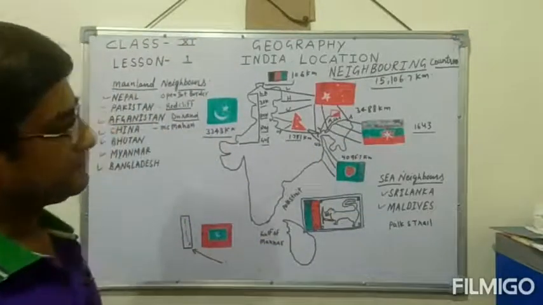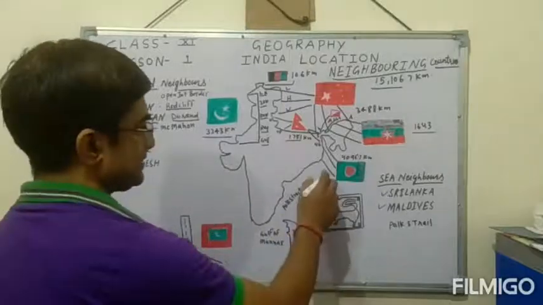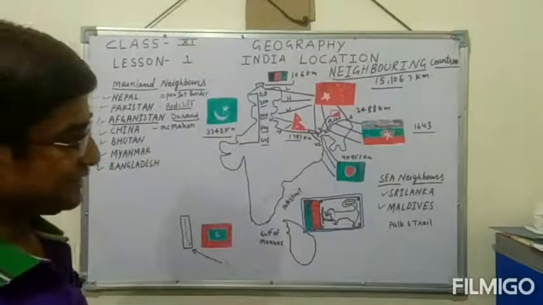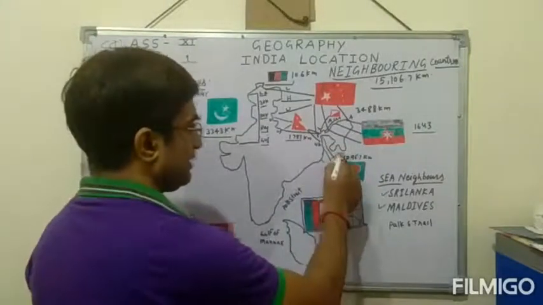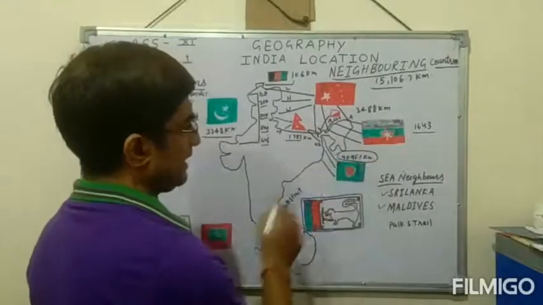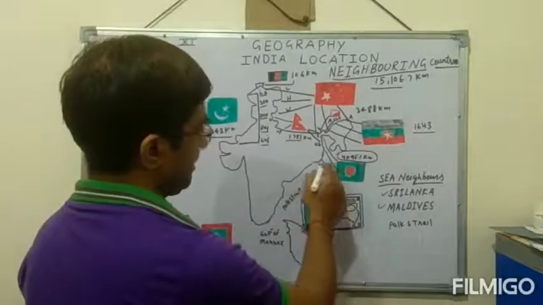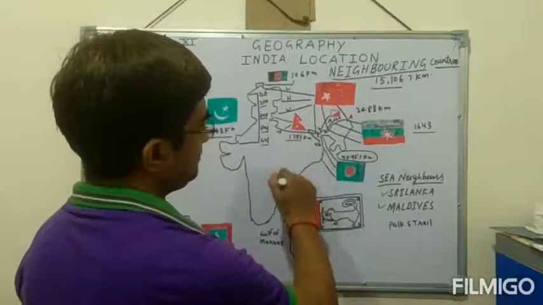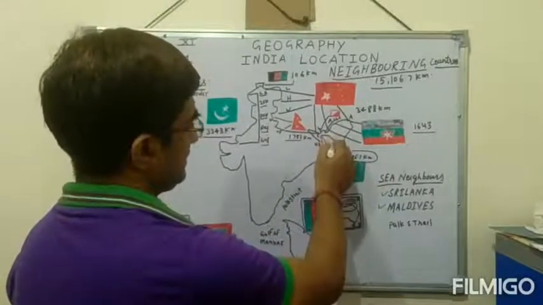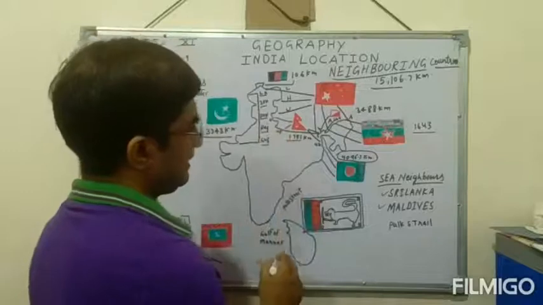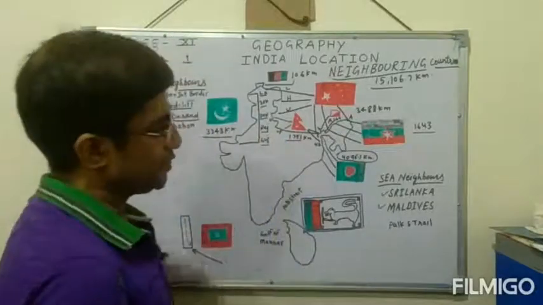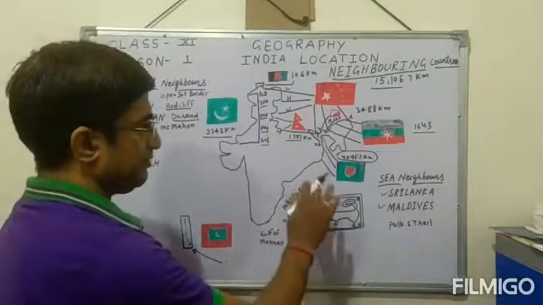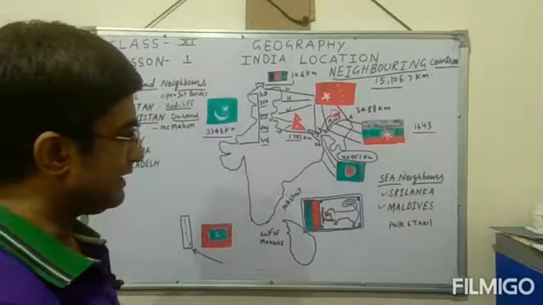Then after Myanmar, we discuss the last country sharing a boundary with India, and it is the country which shares the maximum boundary length in kilometers. It is Bangladesh, and we share the boundary with five states: West Bengal, Assam, Mizoram, Meghalaya and Tripura. Arunachal Pradesh is not there. So these are the five states which share the boundary with Bangladesh, and it is the country that shares the maximum boundary with the Indian states.